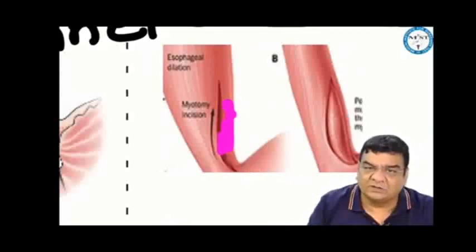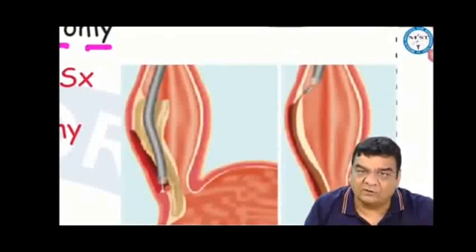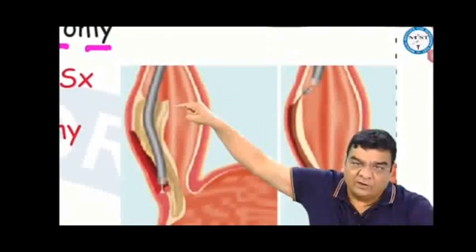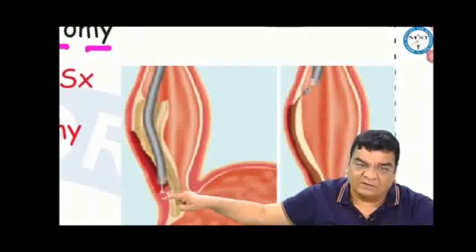When we are doing it by open surgery or laparoscopic, that is called Heller's myotomy. However, nowadays, as we are becoming less and less invasive as possible, we can do this myotomy endoscopically also, where we pass the endoscope into the lumen of the esophagus, make a cut in the mucosa, take the endoscope into the submucosa, create a tunnel in the submucosa, and then cut the muscle fibers in the lower esophagus.